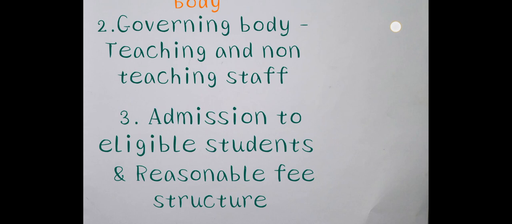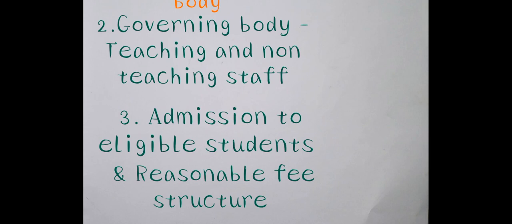Okay, third important principle is admissions to the eligible students in that educational institutions. So the governing body has the right to determine the admissions to the eligible students. And there is a reasonable fee structure. Only here we are talking about the reasonable fee structure in the educational institutions which belong to the minority